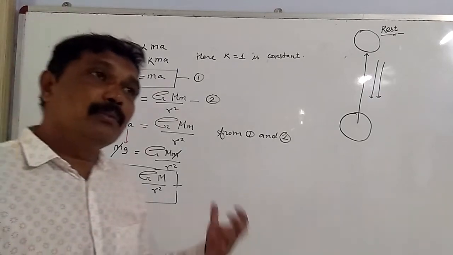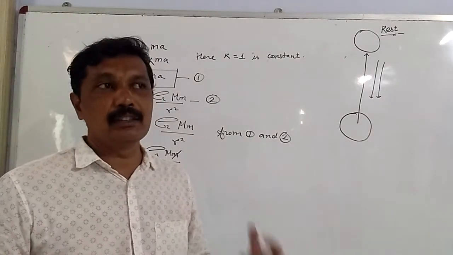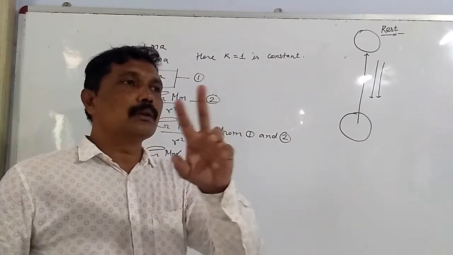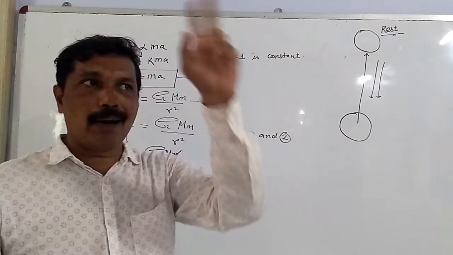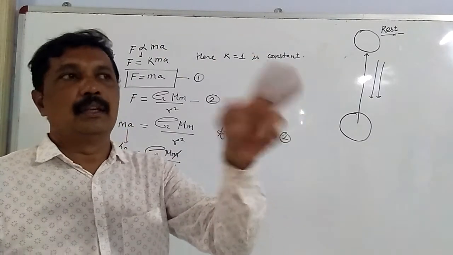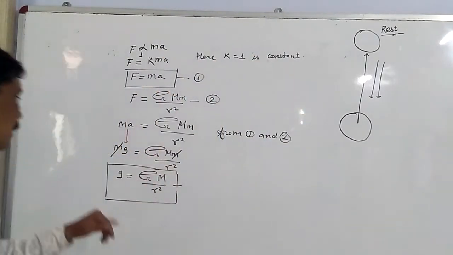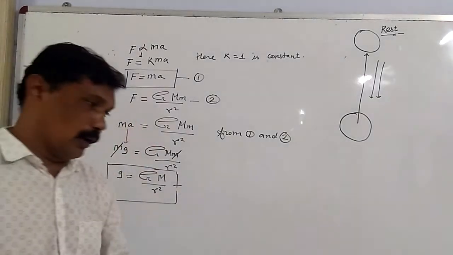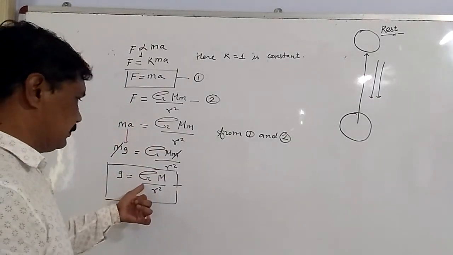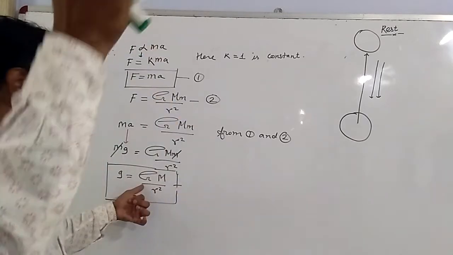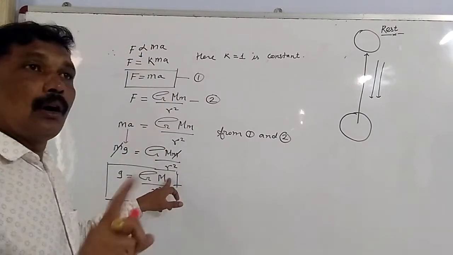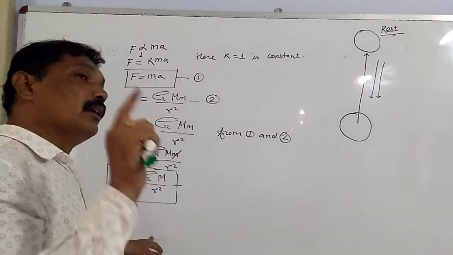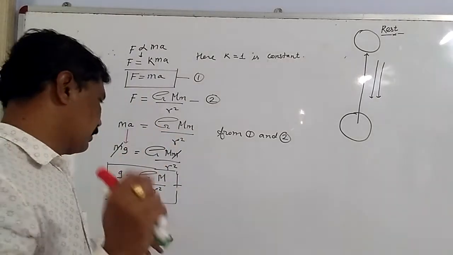What can we say from this mathematical expression of acceleration due to gravity? The acceleration due to gravity does not depend upon the mass of the object which is falling down. Why? Because small m is cancelled. The acceleration due to gravity depends upon the gravitational universal constant, the mass of the earth, and the distance between the body and the earth.